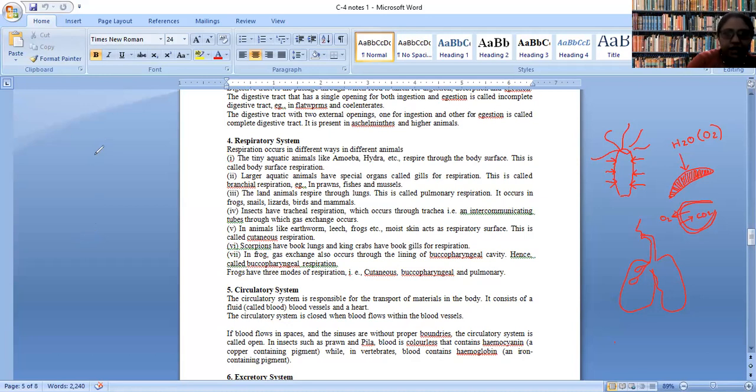Why? What happens is, if you look into a cross section of a cockroach, you can see in the body of cockroach there is a minute system called tracheal system. These tracheal systems are having pores across both sides of their body, and they are spreading throughout the body via different small trachea.